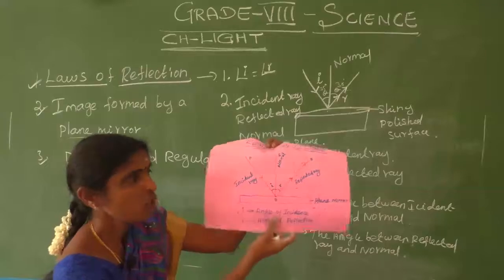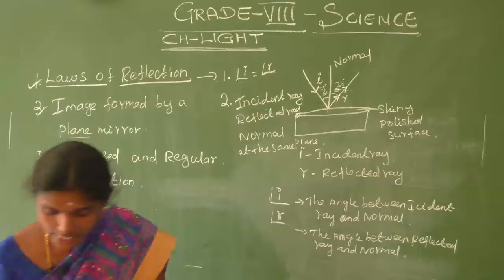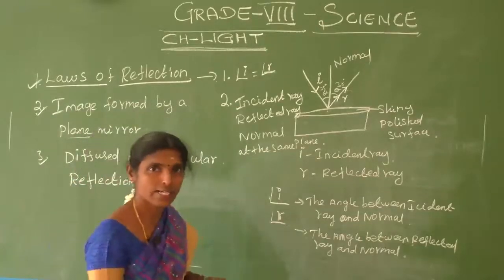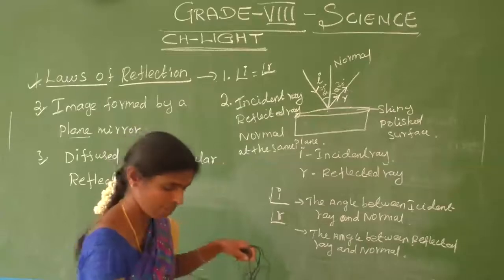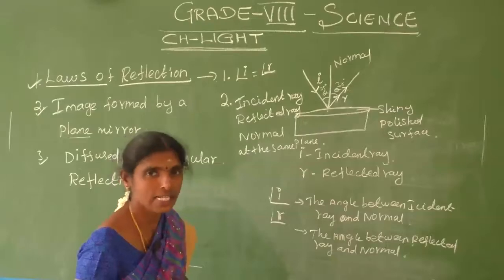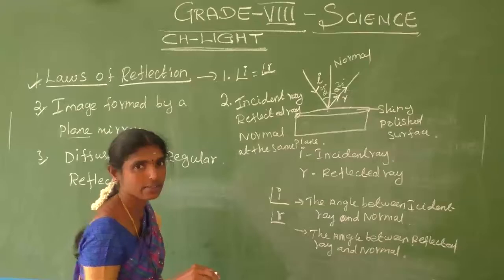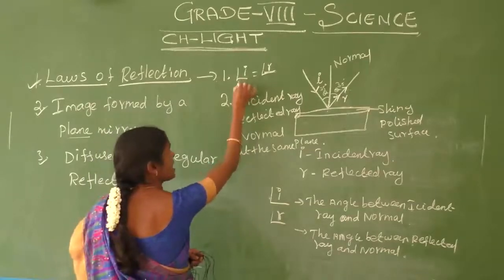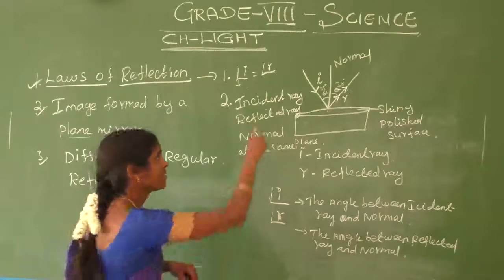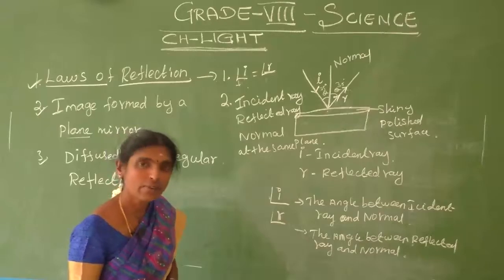The first law is that the incident ray, reflected ray, and normal are in the same plane. The second is that the angle of incidence equals the angle of reflection.